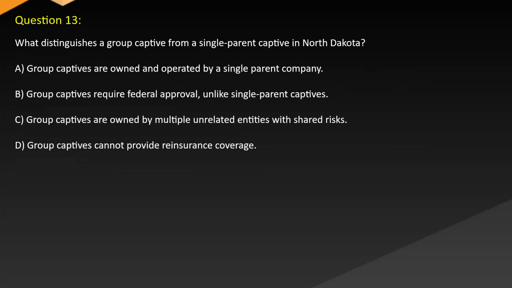Question 13. What distinguishes a group captive from a single-parent captive in North Dakota? A. Group captives are owned and operated by a single-parent company. B. Group captives require federal approval, unlike single-parent captives. C. Group captives are owned by multiple unrelated entities with shared risks. D. Group captives cannot provide reinsurance coverage.